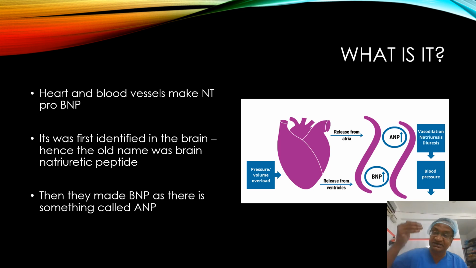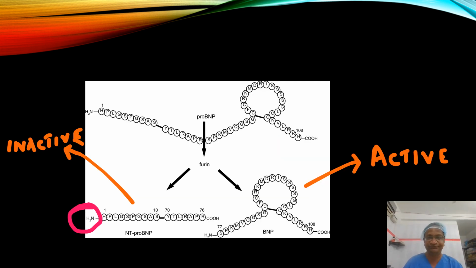They thought atrial natriuretic peptide is ANP and we have BNP. So it went from brain natriuretic peptide to B natriuretic peptide. This is the difference. Because it was found in the brain of the porcine first, it was called brain natriuretic peptide. Then it became B natriuretic peptide. This is what BNP is.